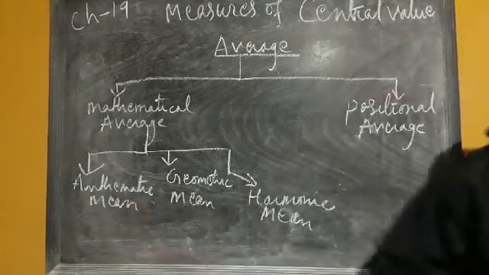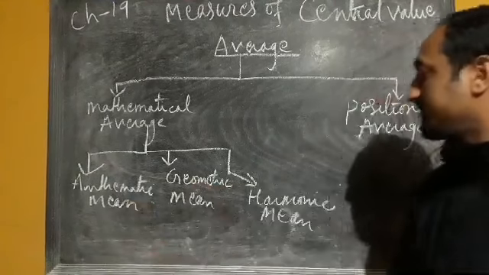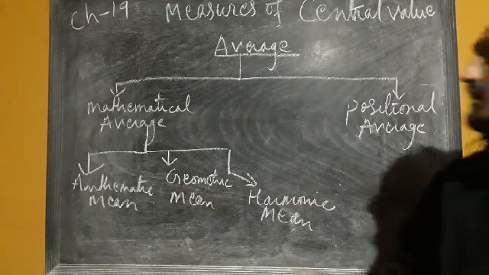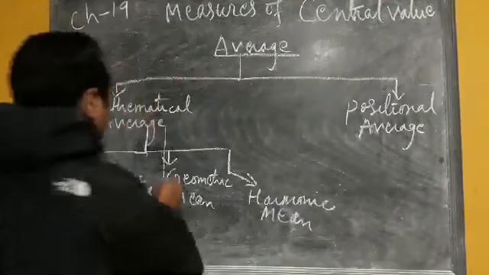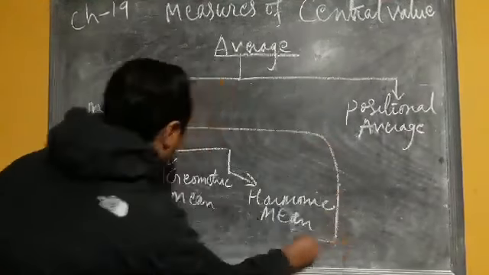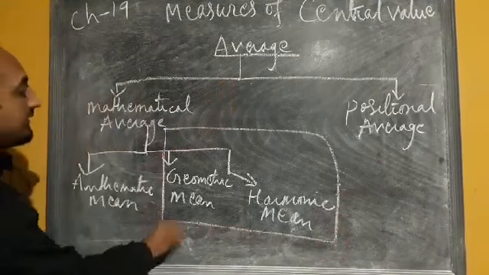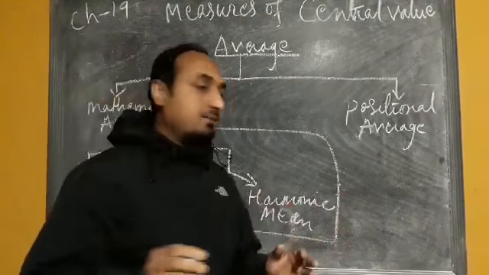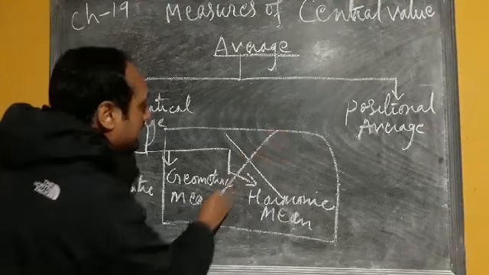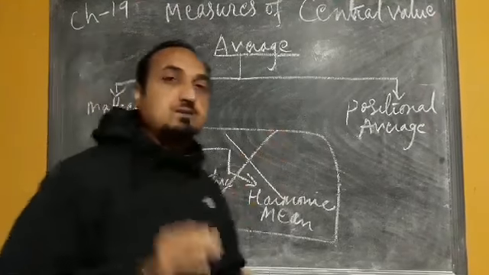So this mathematical average is of three types: arithmetic mean, geometric mean and harmonic mean. But geometric mean and harmonic mean are not in your syllabus, so we will leave this portion.